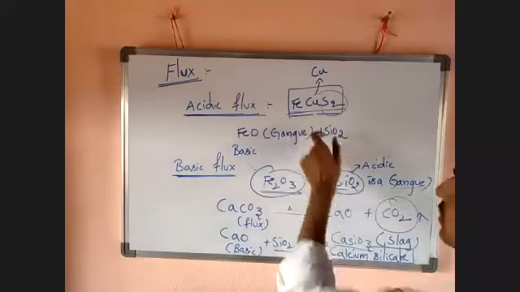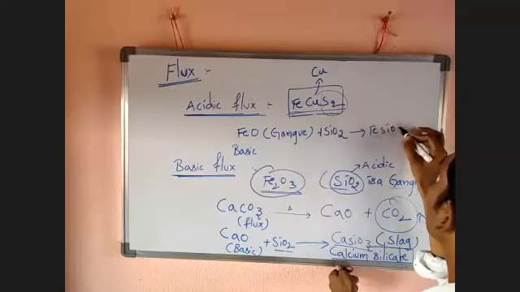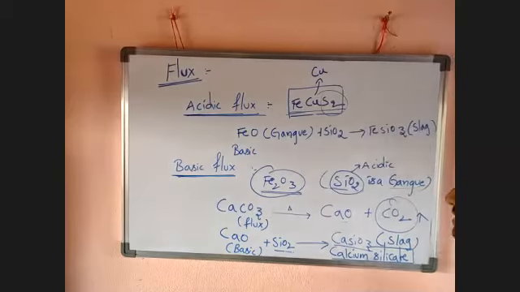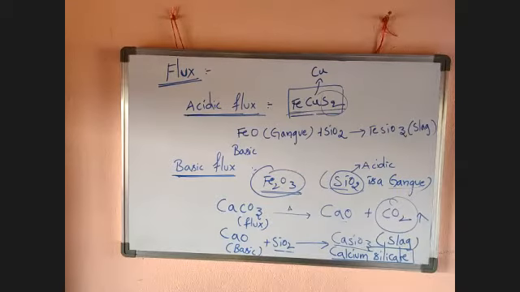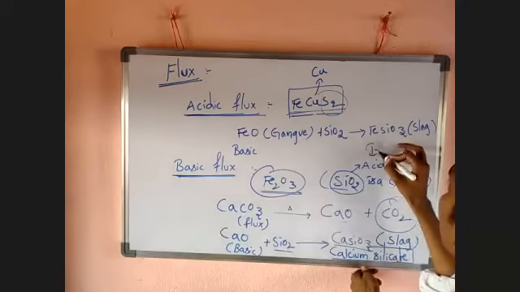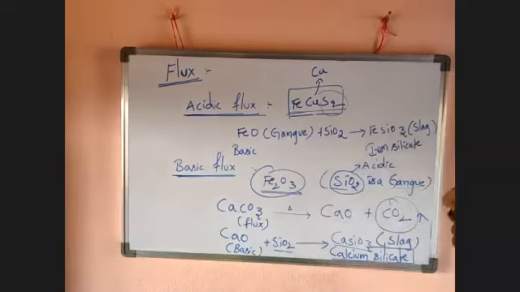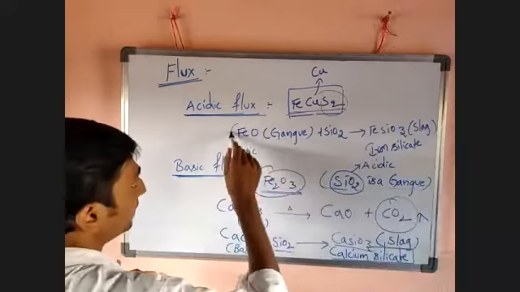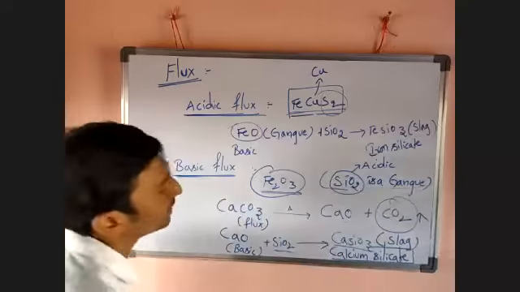SiO2. Then these two combine together, and it will give FeSiO3. It is what? Slag. FeSiO3 is a slag. Now, what is the name? It is iron silicate. Iron silicate. Okay. FeO is an impurity during the extraction of copper from iron pyrites.